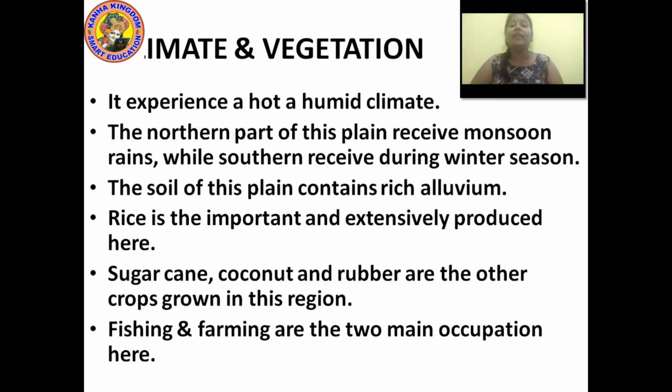That's why we always find that in the southern part of India, on the West Bengal side, people eat rice in a huge quantity. Sugarcane, coconut and rubber are also among the important crops grown in this region. And the two main occupations of the people living in the Eastern Ghats are fishing and farming.